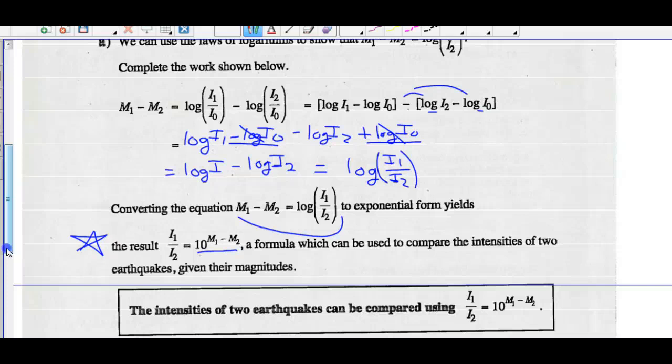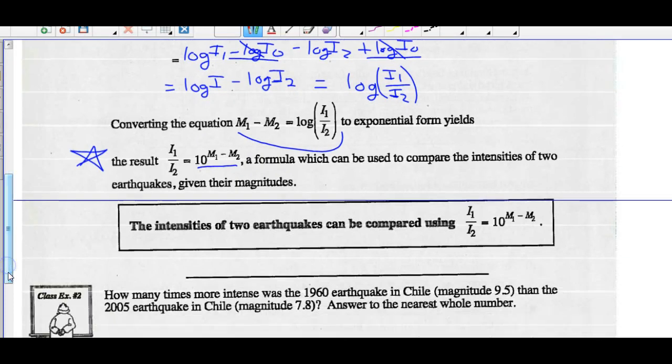So we've been doing this the whole time on the last thing, right? As long as these were integers, we just said they're 10 to the exponent 3 times more intense, or 10 to the exponent negative 4 times less intense, right? Well, now it's true, but they don't have to be integers. So we can use this formula for any kind of intensities.